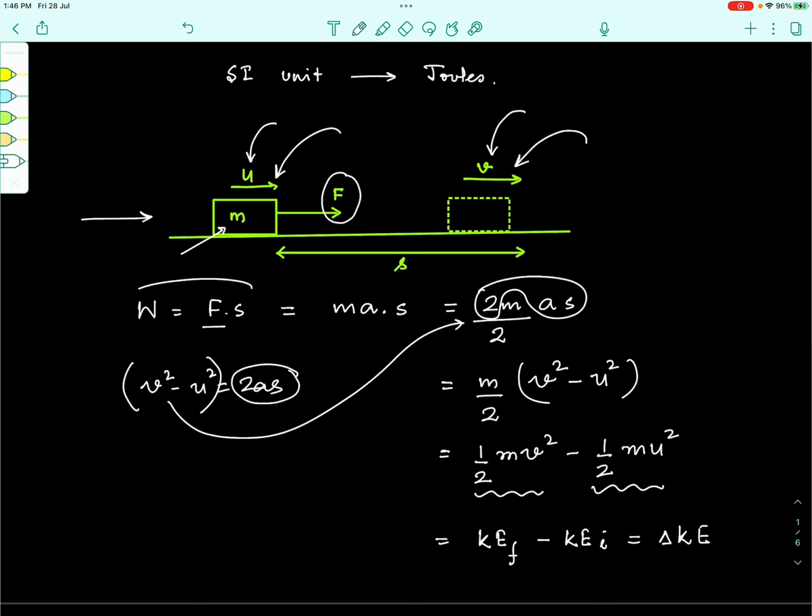So, it is because of this work done by a force on the body that its kinetic energy change will take place. In fact, this relation that we have worked upon just now is a very important, very famous theorem that we call as the work energy theorem. We shall be discussing it next. So, see that just as energy is the ability to do work, work creates a change in the energy of the system. When a force does work on a system, its kinetic energy changes. Okay.